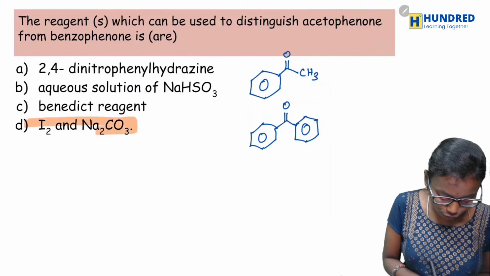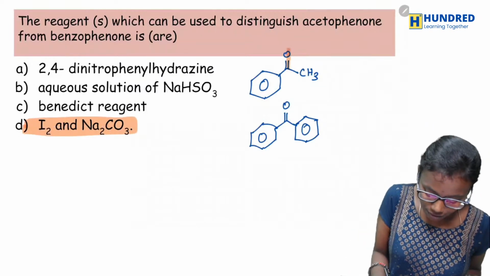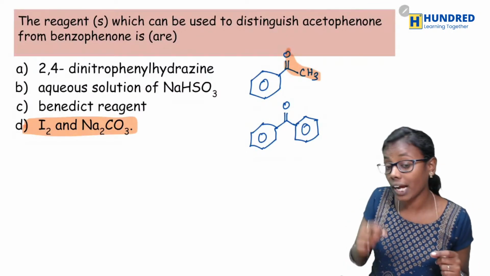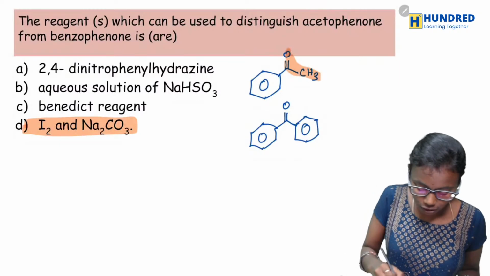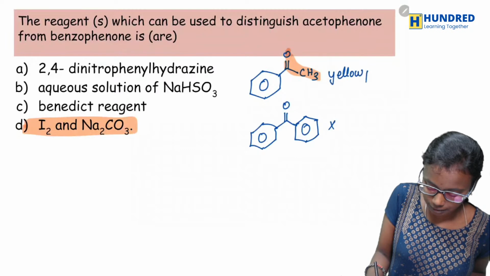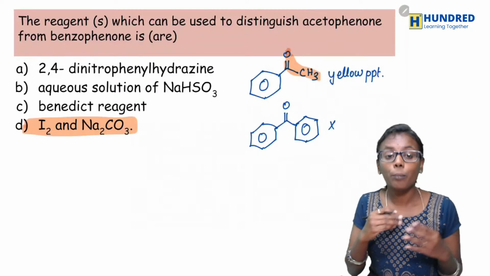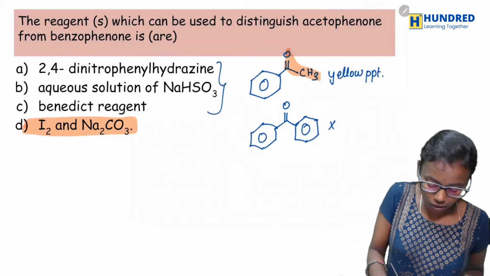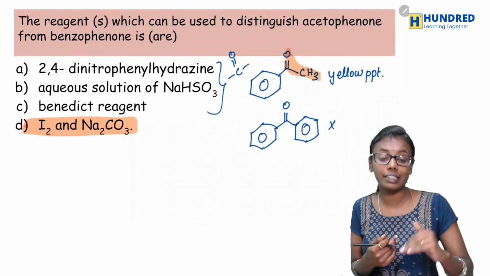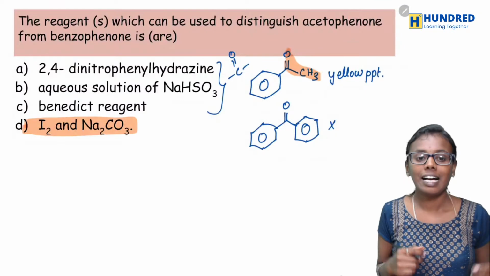Okay, so everyone is giving the correct answer. Very good. Iodoform test, I2 and Na2CO3, because we have alpha hydrogen here, right? The COCH3 group will undergo the iodoform test, whereas this one won't. So here you will get a yellow precipitate. So option D is right. Whereas options A, B and C, all three will answer the carbonyl group. The one which distinguishes these two is the iodoform test.